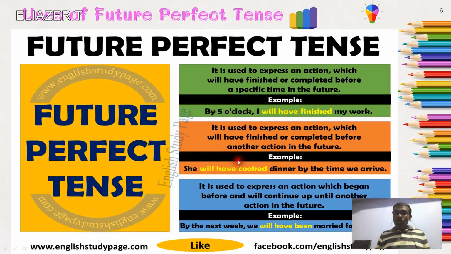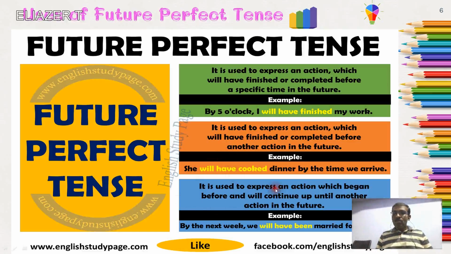Yes. The next use is to express an action which will have finished or completed before another action. So two actions will happen in the future also, right? So she will have cooked dinner by the time we arrive. So by the time we arrive, two things will come together. Both of them will be completed in the future. One action is going to get over before another action initiates. So this is the important use.